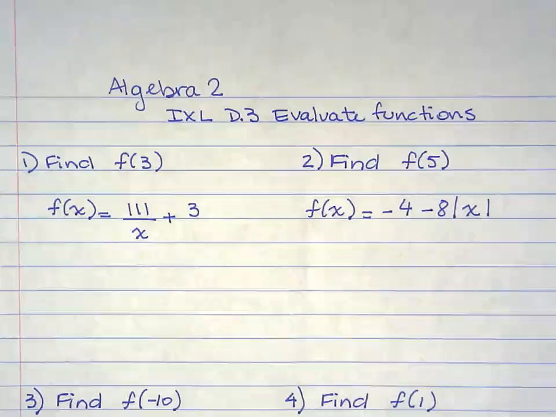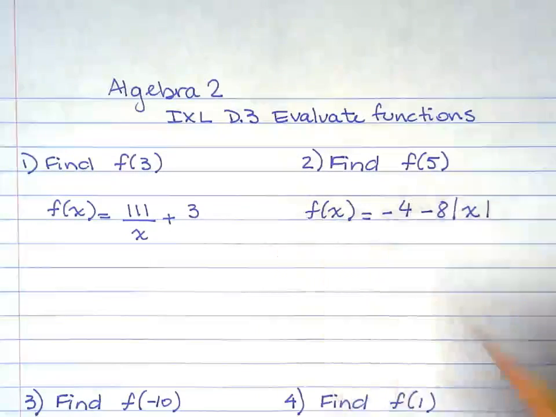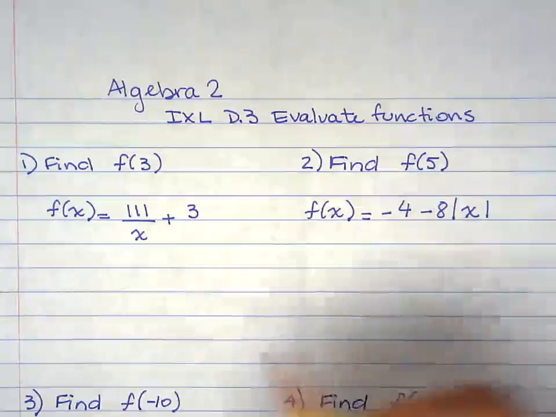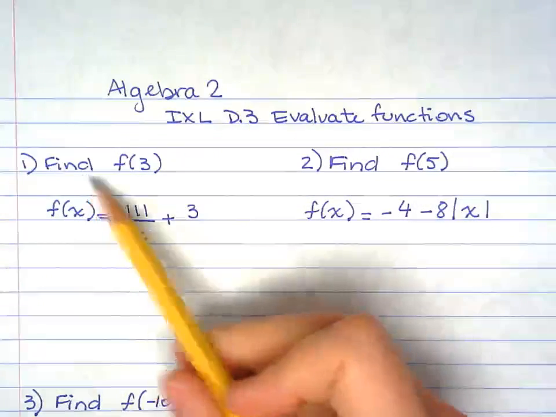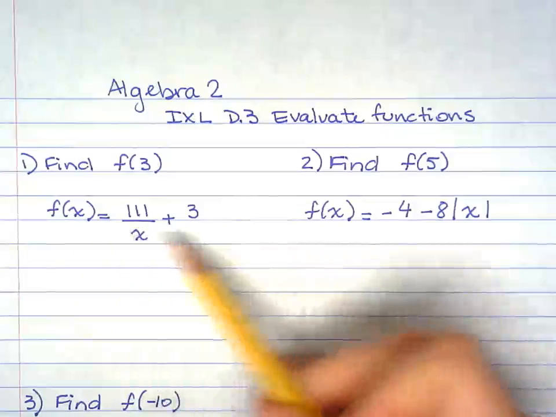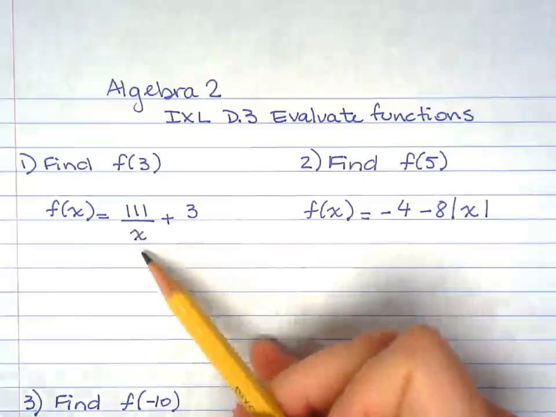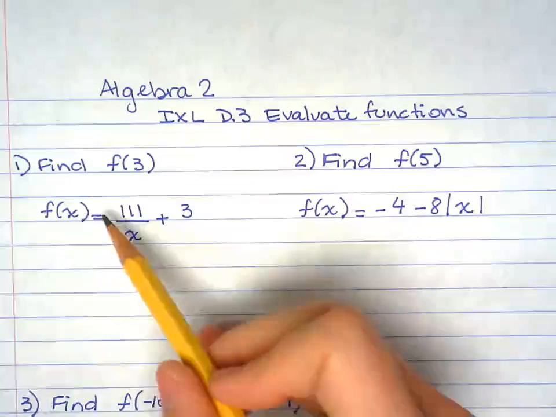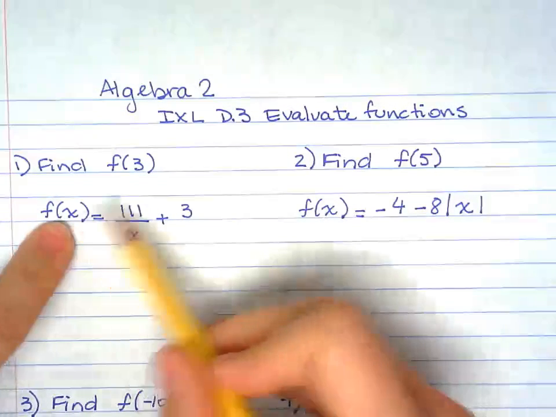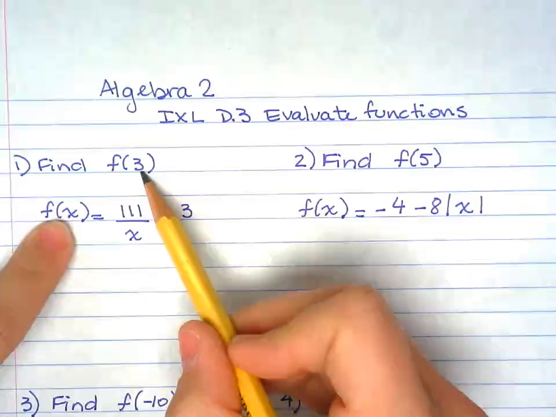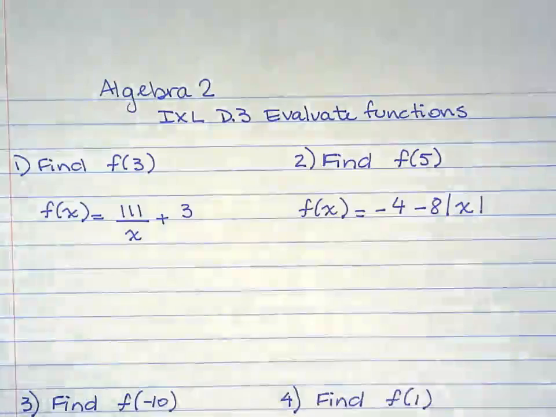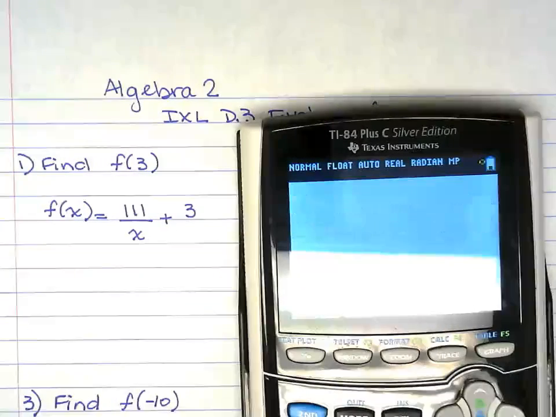This is Algebra 2. We're taking notes over IXL D.3 so we can evaluate functions. So a few simple questions here. We have to find f of 3 when the function here is 111 over x plus 3. So the whole idea here, notice that x is 3 right here. So that's what the question is asking. So what is y when x is 3? So that is what the question is asking you to do.